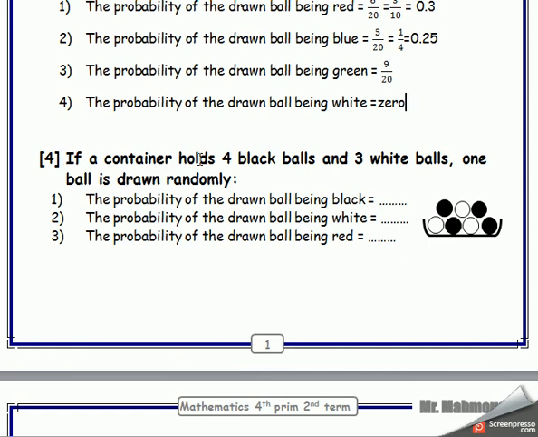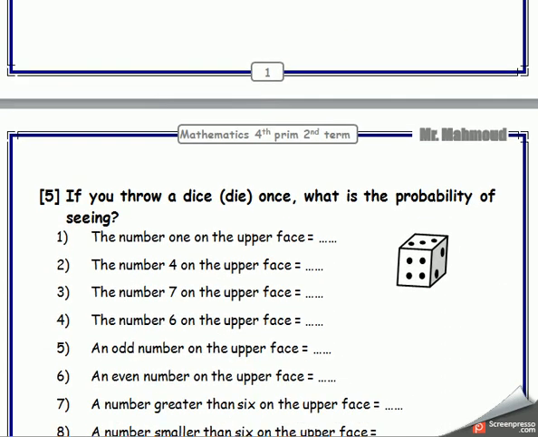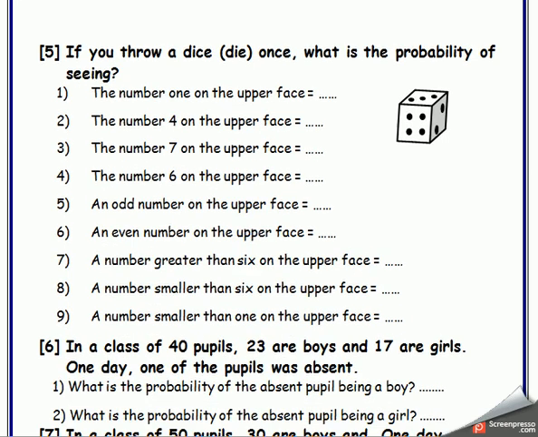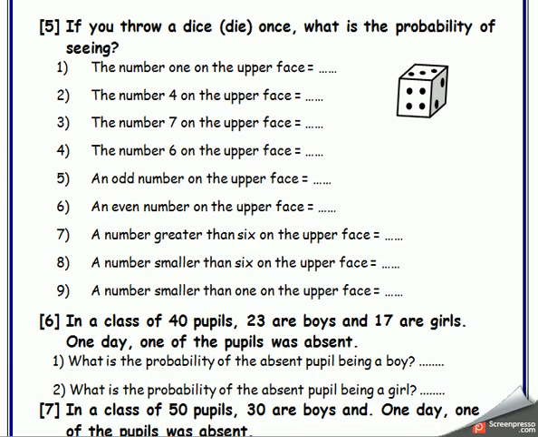Okay, number 4. If a container holds 4 black and 3 white balls, one ball is drawn randomly, the probability of black, of white, of red, solve depending on yourself, and I will solve the next example. Attention with me. The example of the die is very important for the next years. If you throw a die once, what's the probability of seeing?